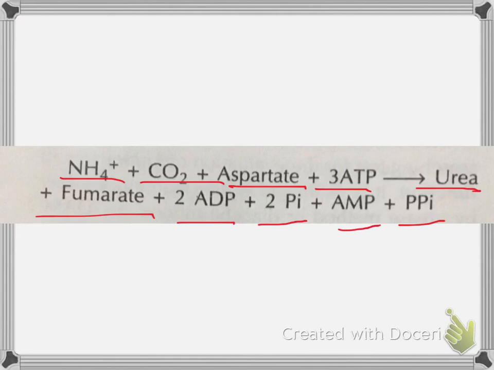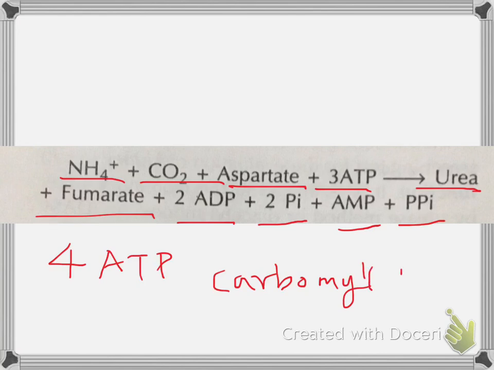The urea cycle is irreversible and it consumes 4 ATP. 2 are for the synthesis of carbamyl phosphate. And the other one is utilized to produce arginosuccinate.